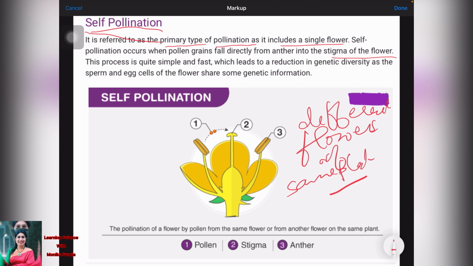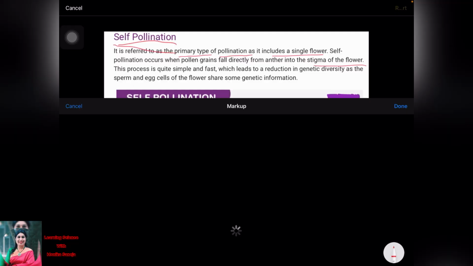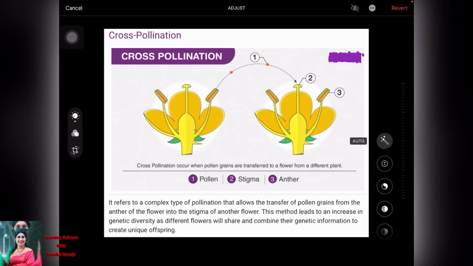This is the female part, stigma. This is the female part, and this is the male part. And this is anther, and inside the anther, you can see this black dot-like structure, pollens are present, and from this anther, the pollens are shifting to the stigma. And you can see it is a single flower. The pollen of the same flower is going from anther to the stigma of the same flower. That's why it is called self-pollination.